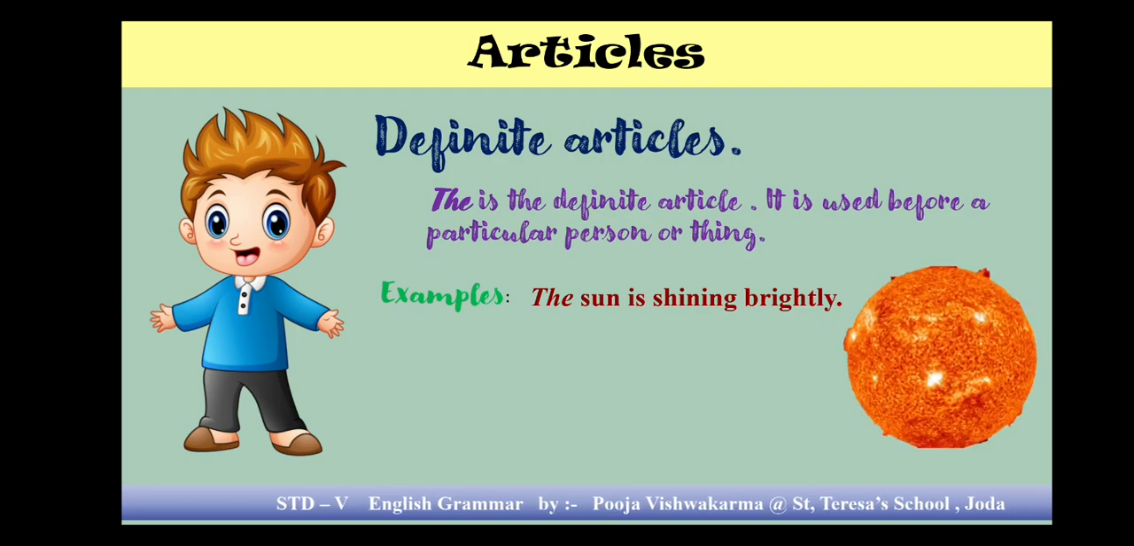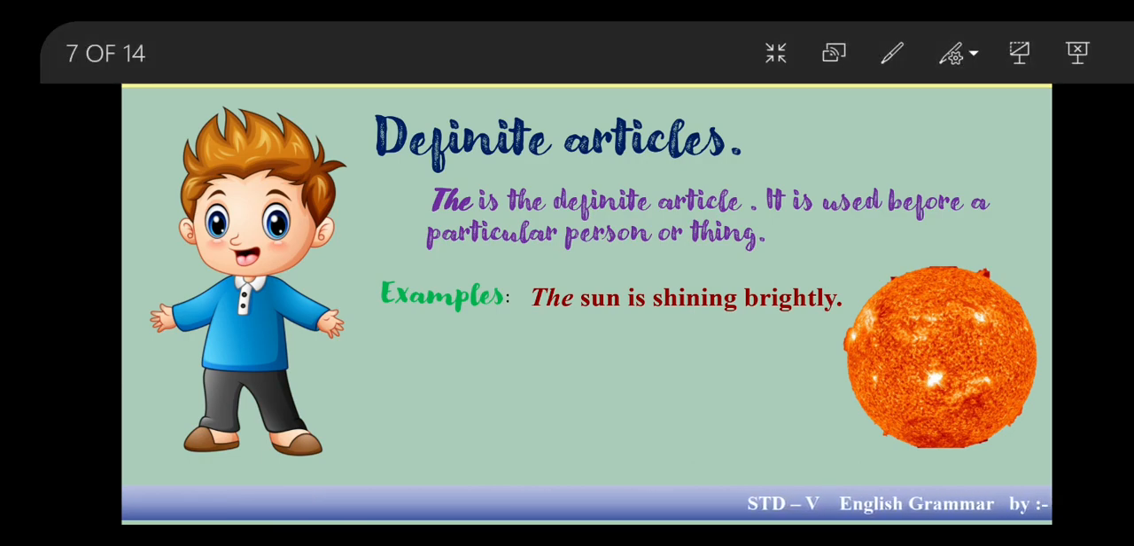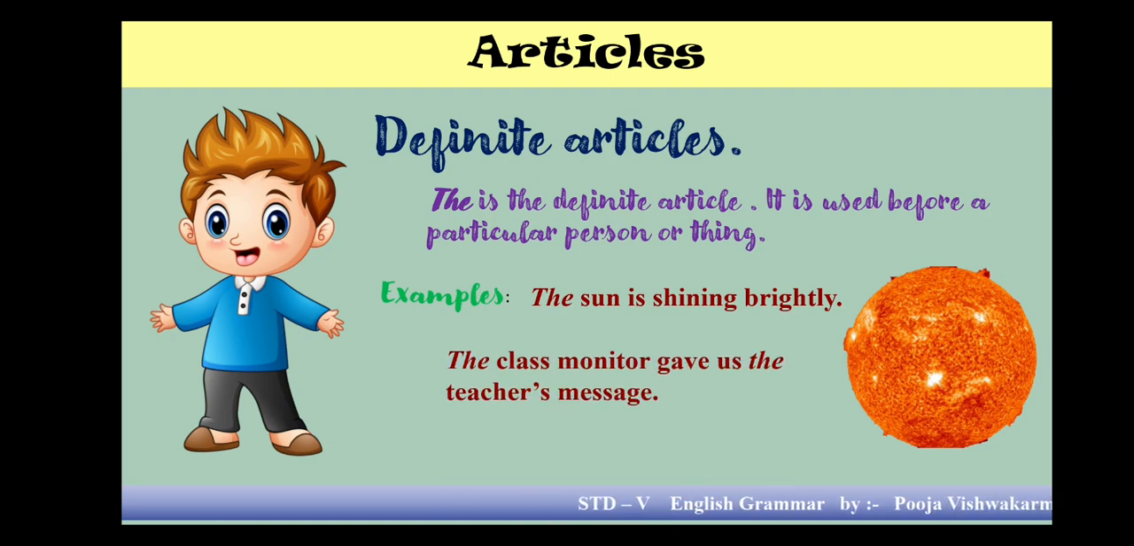The sun is shining brightly. Yes, there is only one sun, no? Definitely there is no other substitute, or no other things like that. So we will be using the for a specific thing. Second example: The class monitor gave us the teacher's message. Here also we know who the class monitor is. The teacher is also known to us. Here we know the specific person, so we are using the.